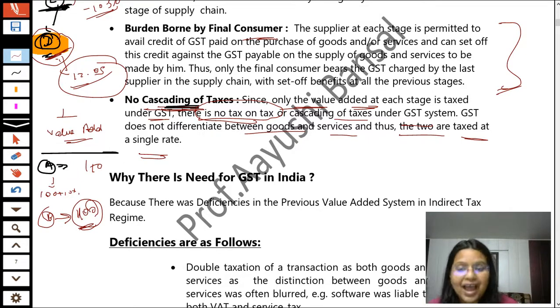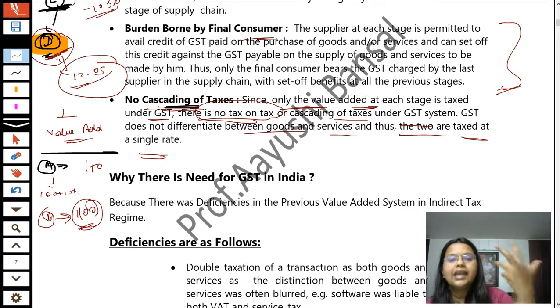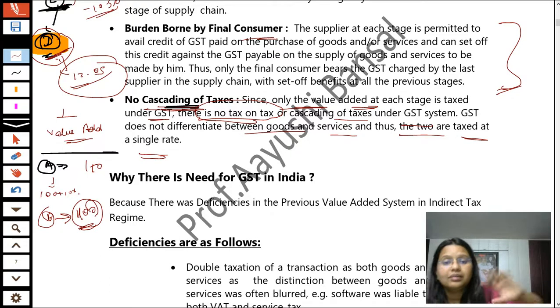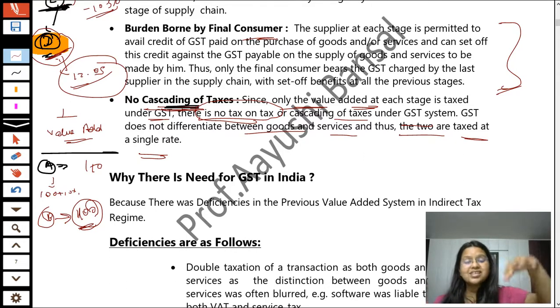For example, student, if I say that I have purchased this mobile, why did I purchase this mobile? It must be that in my old mobile there was some deficiency or there were some limitations. It doesn't have modern features or anything like that. That's why I have taken this mobile. Or if I say why I have taken this pen, most probably in my previous pen there was some deficiency, some ink leakage or something like that.